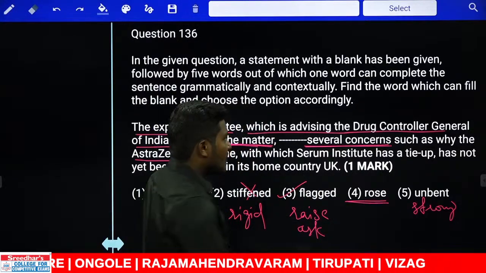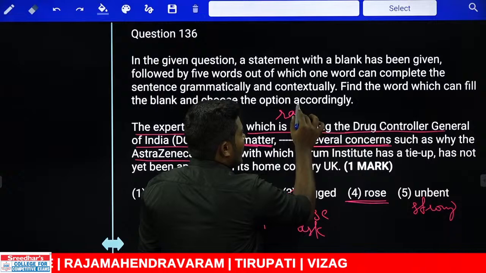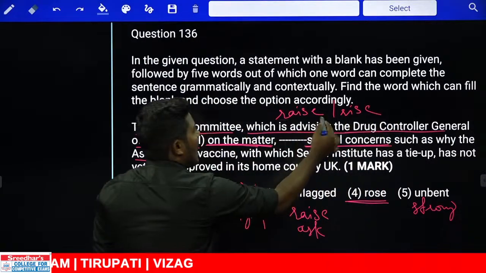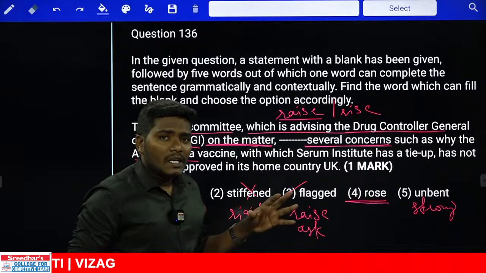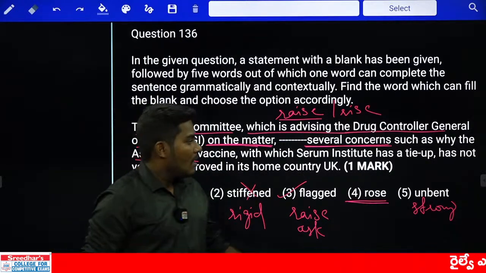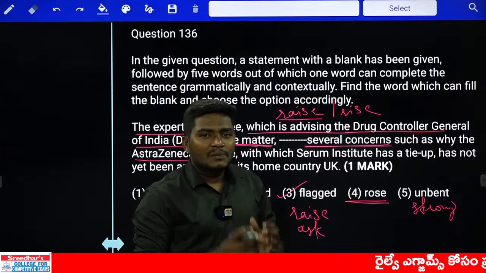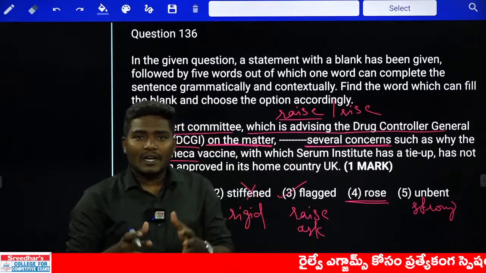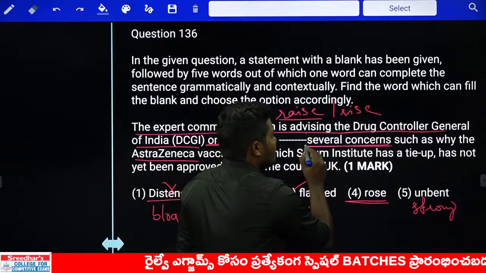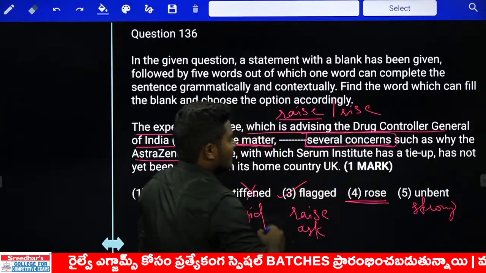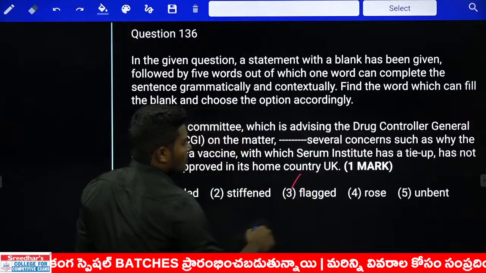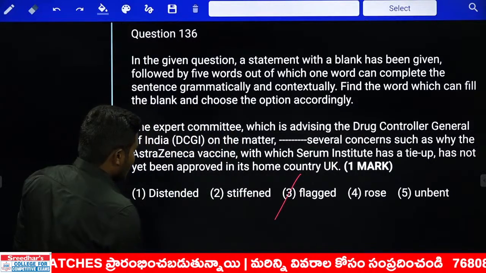Rose. There is a difference between RAISE and RISE. Yes or no? This RAISE is used in terms of raising a doubt, raising a question, raising a concern. But this RISE speaks about temperature rise, water levels rise. So in this different combination, we are speaking about raising several concerns. So that answer should be used with RAISE. So the answer can be the third one. Next, 137.